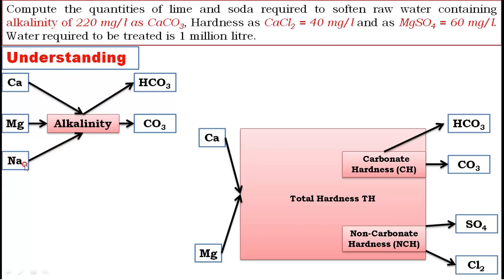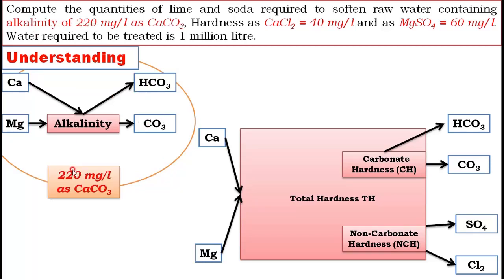This is absent because permanent hardness is there. Therefore I remove that also. Then I get the actual meaning of alkalinity 220 mg per liter. They did not specifically mention which type of alkalinity it is, but they only mentioned 220.